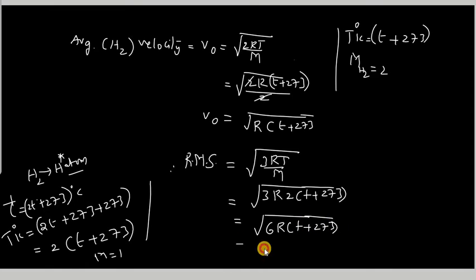We know that this can be written as root 6 into square root of R into (T plus 273), and that becomes V0 only.